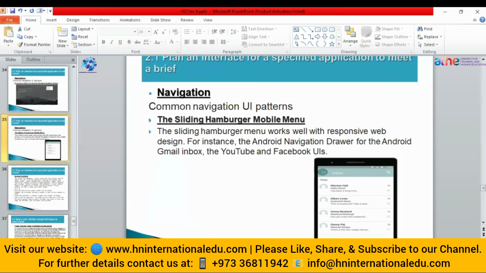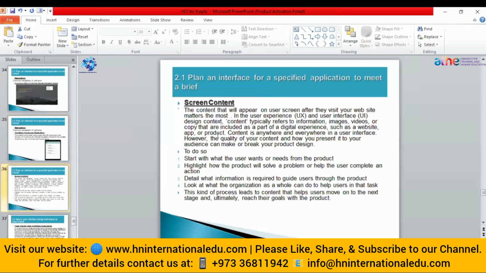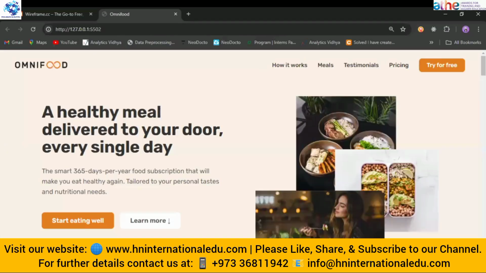This is another kind of menu option that is mostly available for mobile menus. Then the screen content, meaning the content that appears on your screens, is very important. It should align with the goal of your application. This application was for a restaurant. The goal was to sign up the user for the meal.